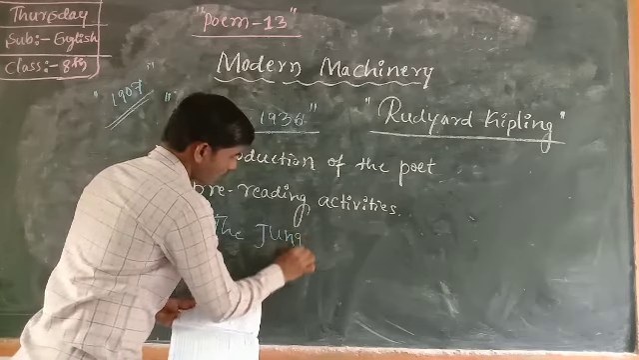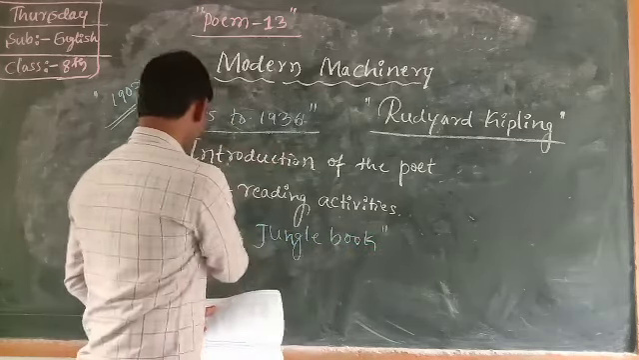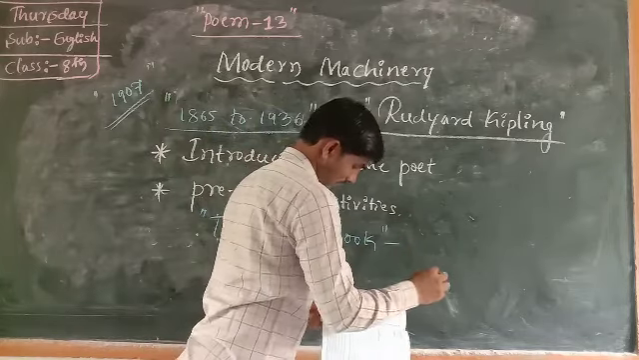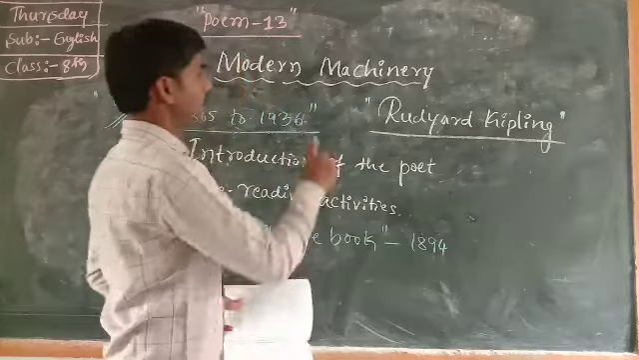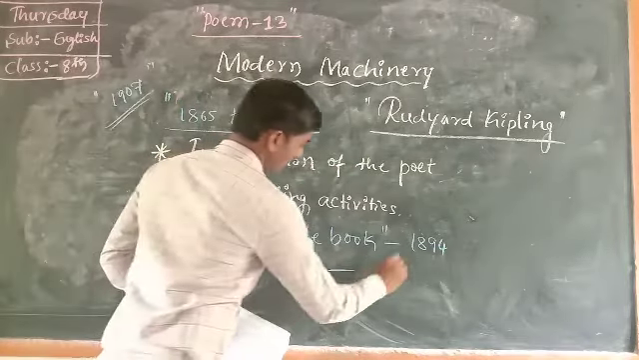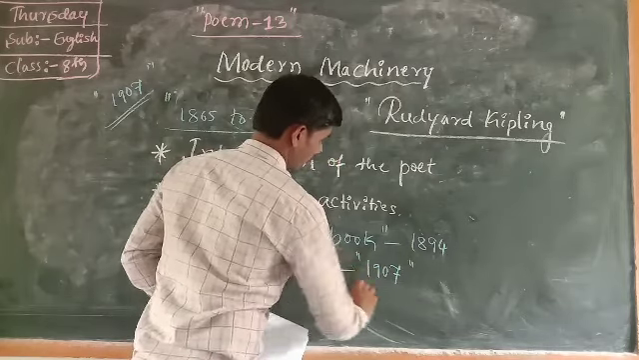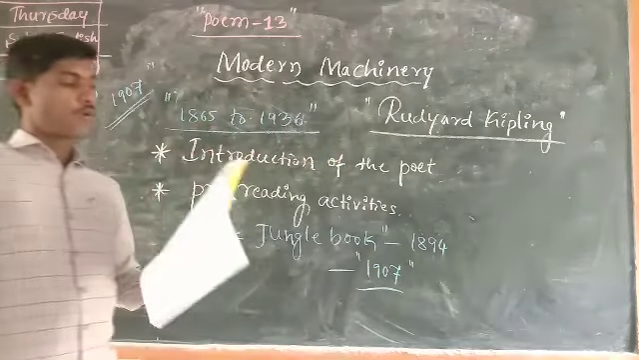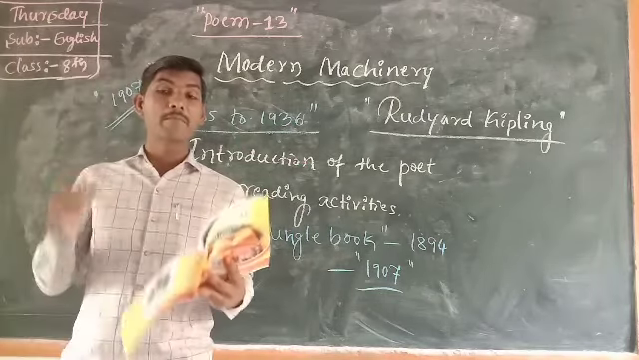The Jungle Book is published in the year 1894, and Rudyard Kipling got a Nobel Award in the year 1907. Then one more major work he had done, that is Kim.